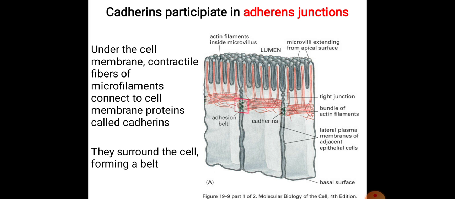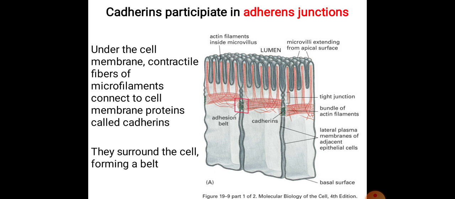And the adherent junction, if you look, contains the plaque, a dense layer of protein on the inside of the plasma membrane that attaches to both the membrane proteins and the microfilaments of the cytoskeleton. The transmembrane glycoproteins called cadherins join these cells.